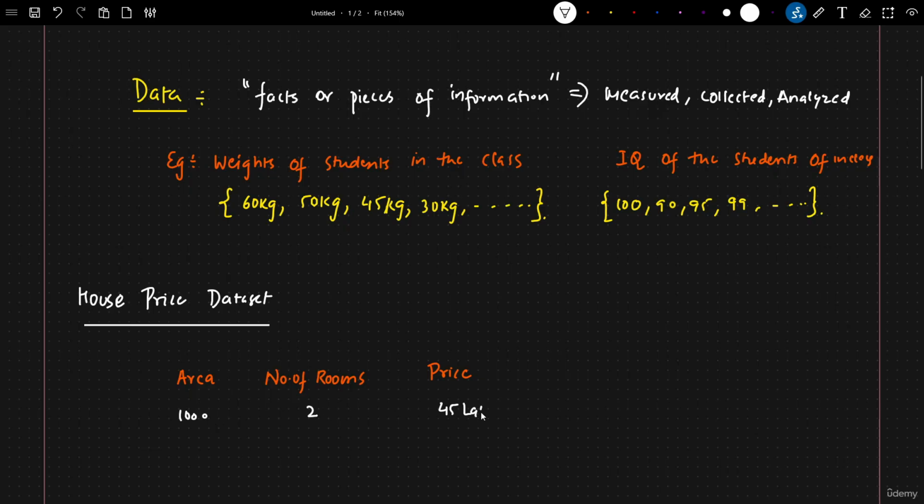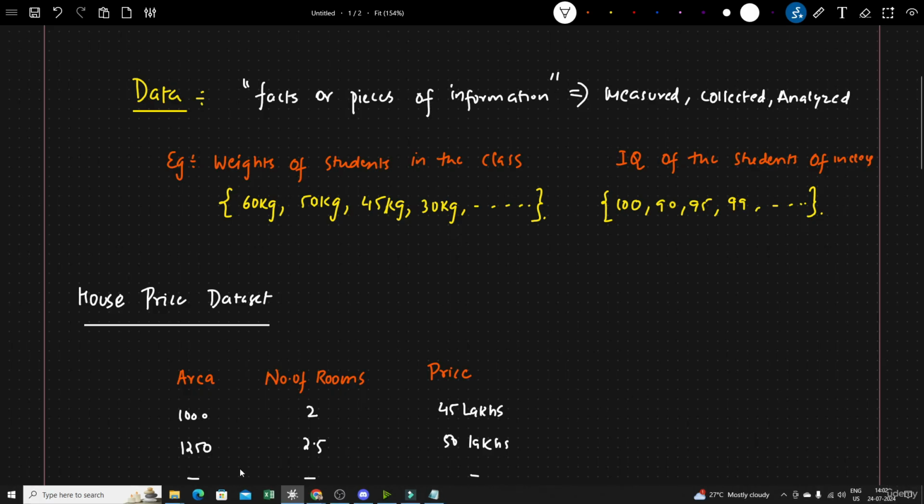Price can be 45 lakhs, right? Similarly, area can be 1250 square feet. The rooms can be 2.5, like 2 rooms, 2.5 rooms, like that. And let's say the price is 50 lakhs. So like this, I will be having some kind of data, right?